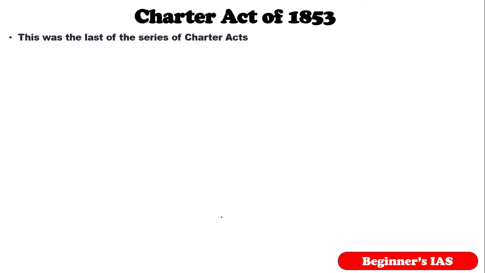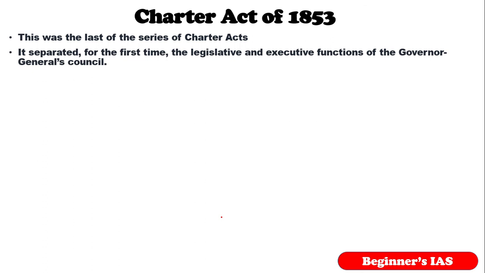Also, this act was a significant constitutional landmark. Let us see the key features here. See, it separated for the first time legislative and executive functions. Kindly remember, it separated for the first time the legislative and executive functions of the Governor General's Council. We may expect a statement like this. Okay, which act separated for the first time the legislative and executive functions of the Governor General's Council? The answer would be Charter Act of 1853.